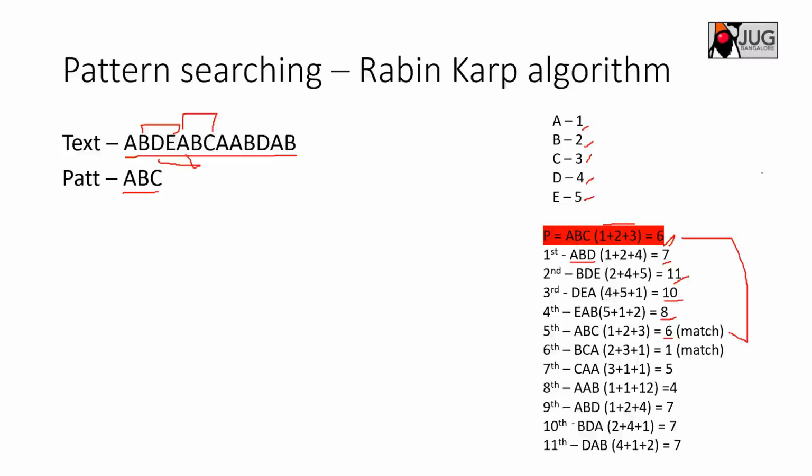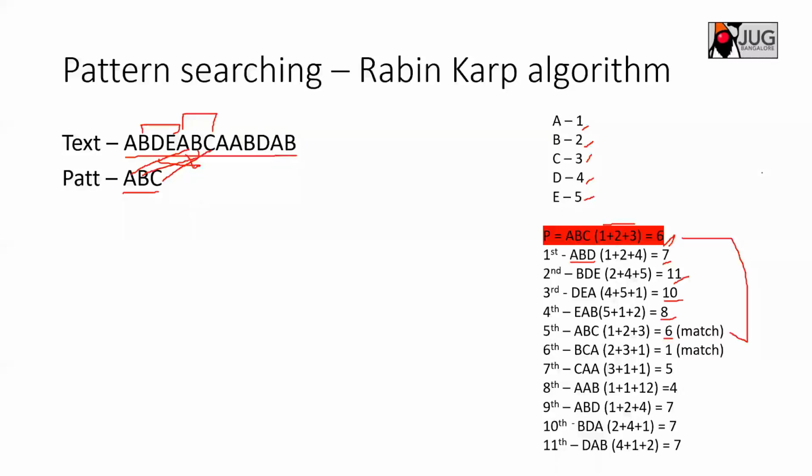When you have the same hash for the pattern to be matched and the input text, only then do you do the comparison. For example, in this case I will check whether A is equal to A, B is equal to B, and C equal to C. Why do you need to do the comparison? I will come to that, because there could be some spurious hits also, where you will have false positive cases.